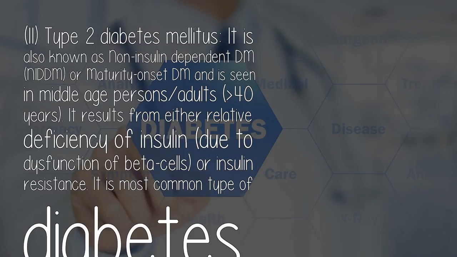2. Type 2 diabetes mellitus. It is also known as non-insulin dependent DM, NIDDM, or maturity-onset DM. It is seen in middle-aged persons/adults, greater than 40 years. It results from either relative deficiency of insulin, due to dysfunction of beta cells, or insulin resistance. It is the most common type of diabetes.